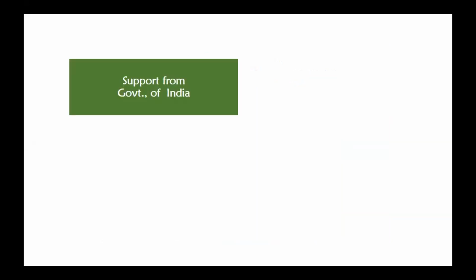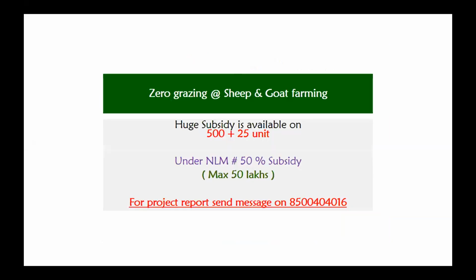Then what support the Government of India has been providing for the farmers is that there is a huge subsidy of 500 plus 25 unit, which gives about 50% subsidy, maximum of about 50 lakhs. For more detail, you can contact our organizer, Sir Dr. Ashok Kumar. So this is his phone number for more detail, and if anyone wants to apply, you can contact him.